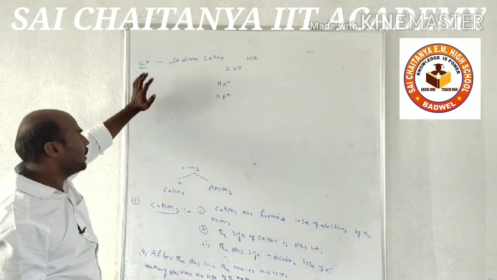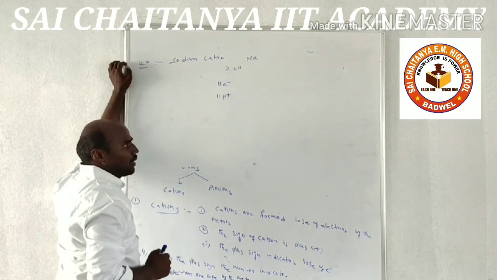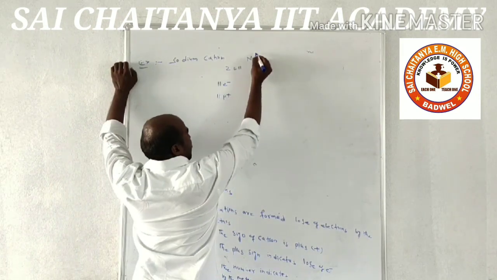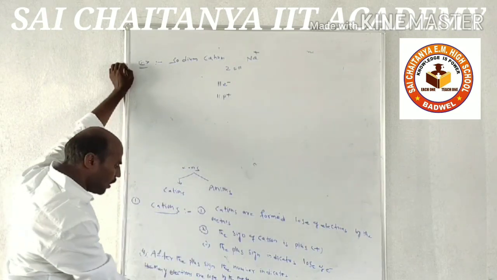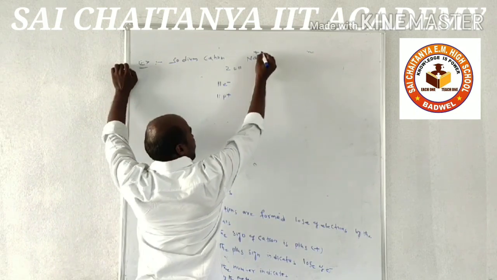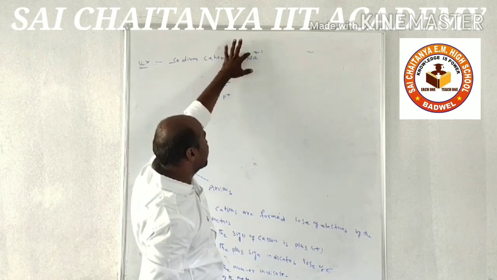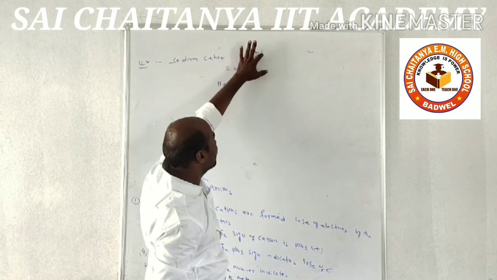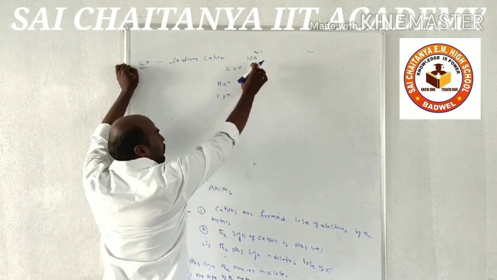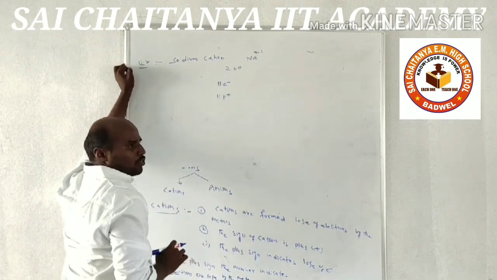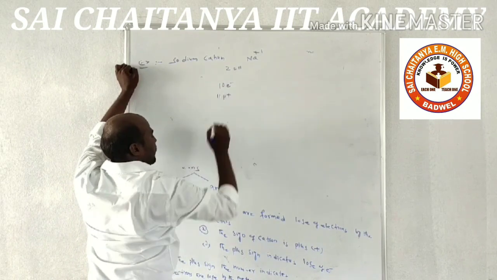Now we can calculate in ions. So which ion will be present? Cation. The sign of cation is plus. After the plus sign, the number indicates how many electrons are lost by the metals. So the number is 1. In the neutral atom 11 electrons will be present. The plus sign indicates loss of electrons. So how many electrons will be lost? 1 electron. So now how many electrons will be present? 10 electrons will be present.